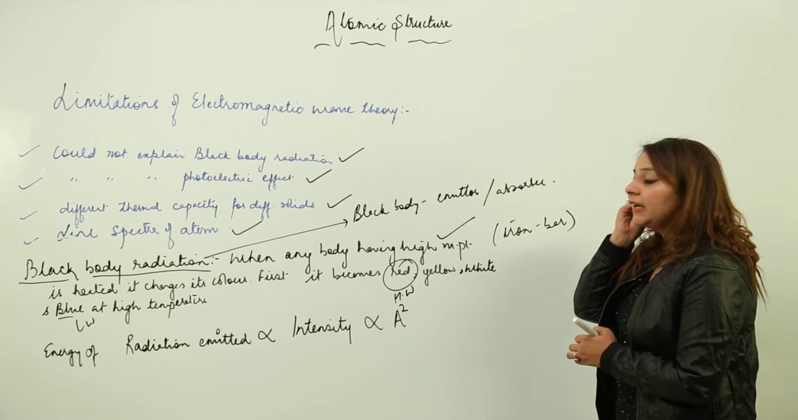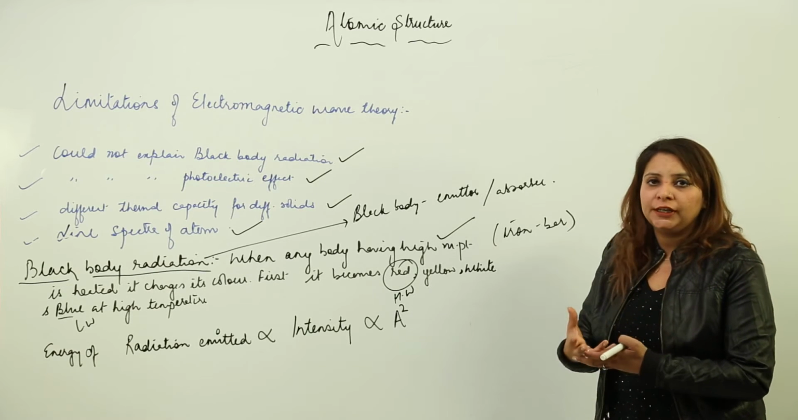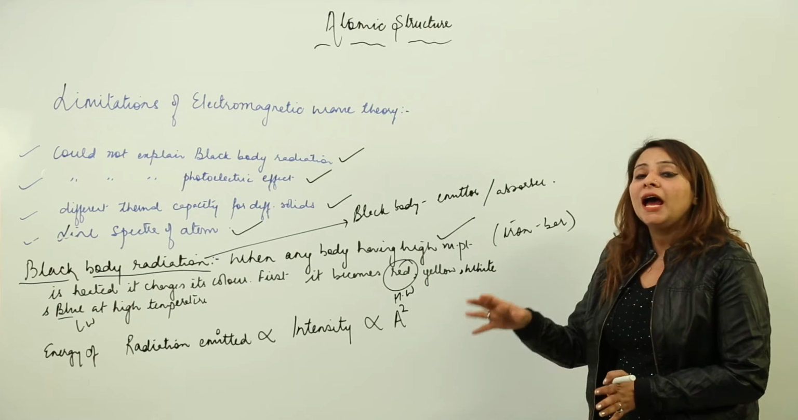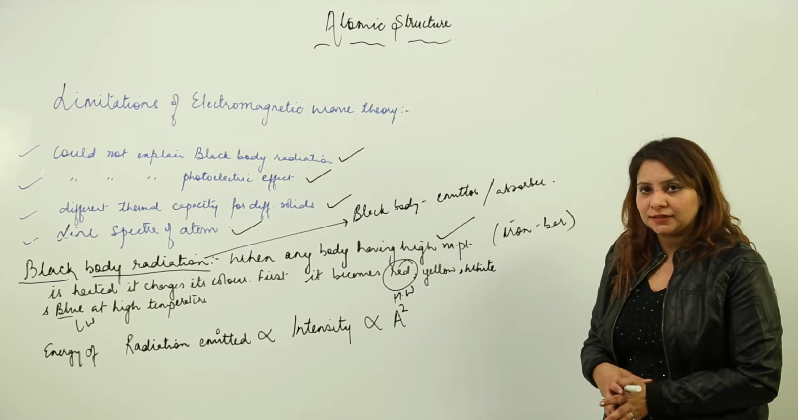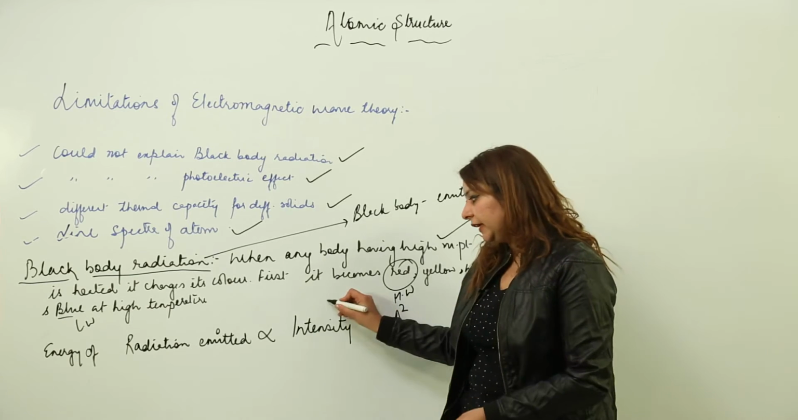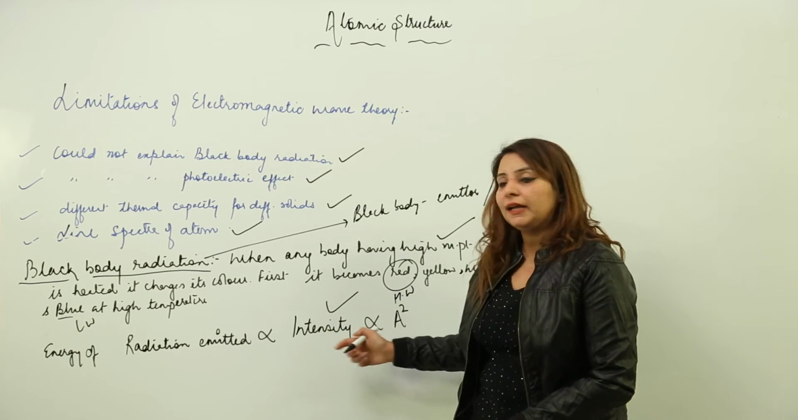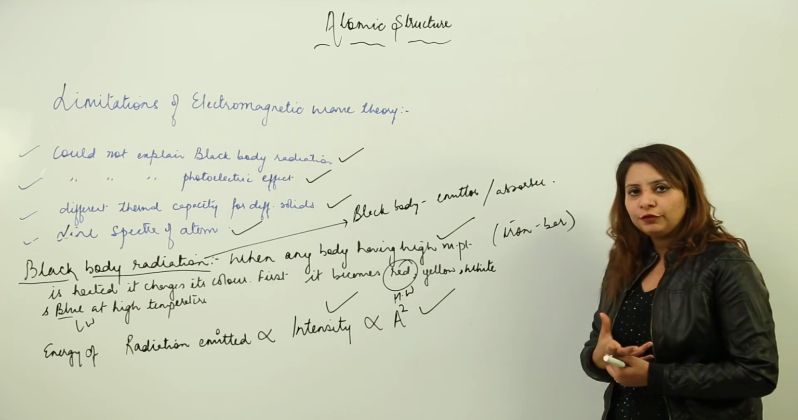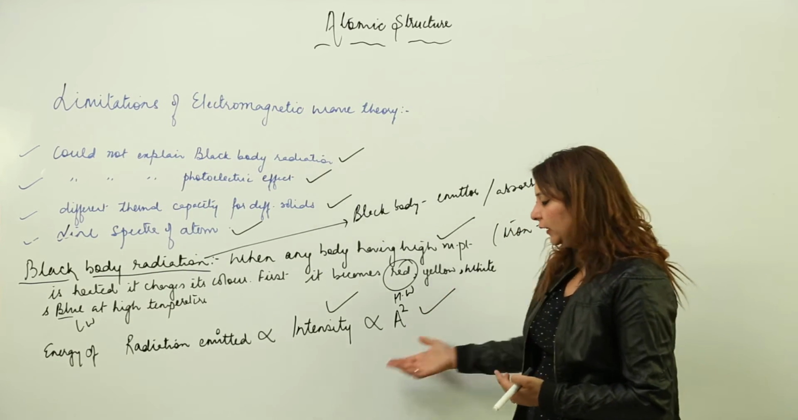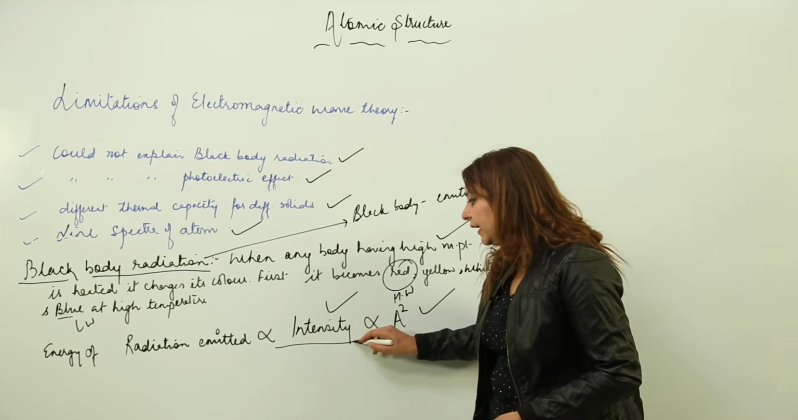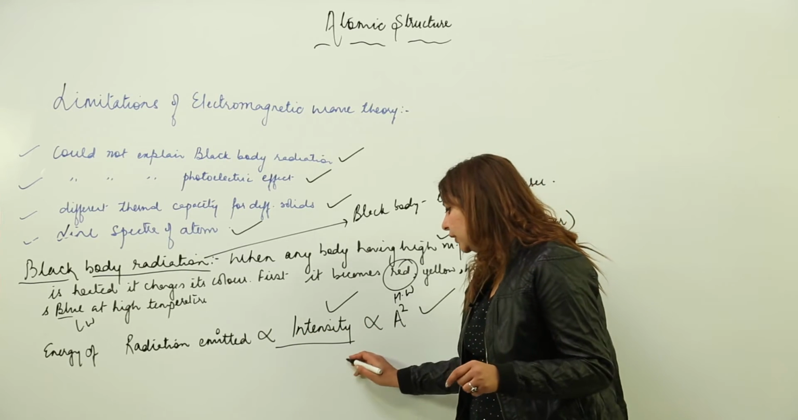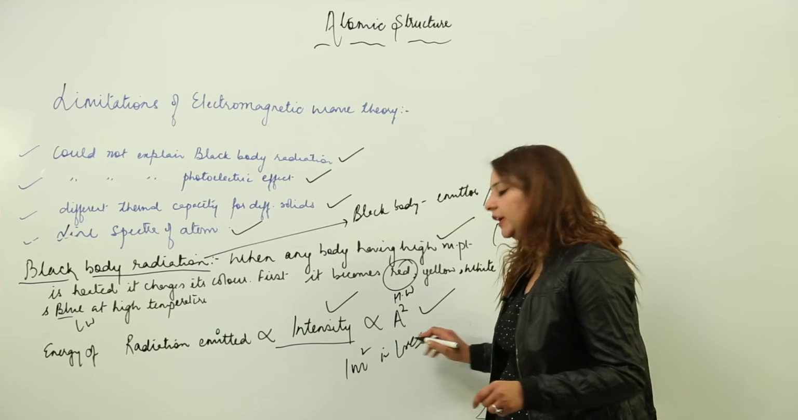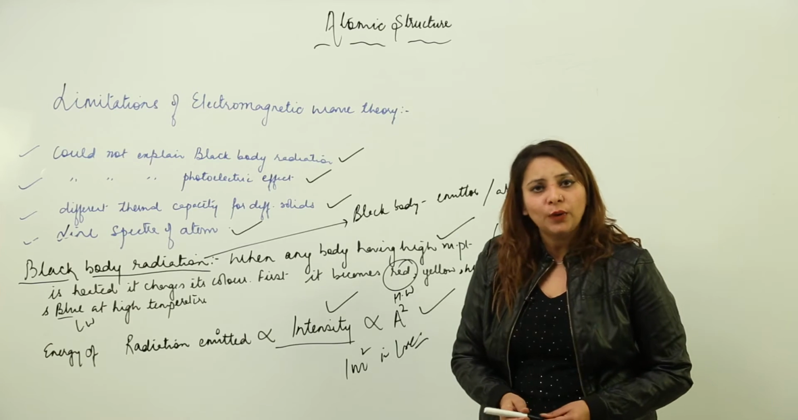So we see that black body radiation contains energy, and on what factor does that energy depend? That energy depends upon the intensity, and we know that intensity depends upon the square of amplitude. Just for your information, I'll brief it again: intensity is how much radiation is traveling through 1 meter square area in 1 second.